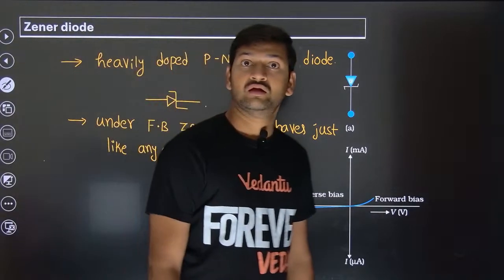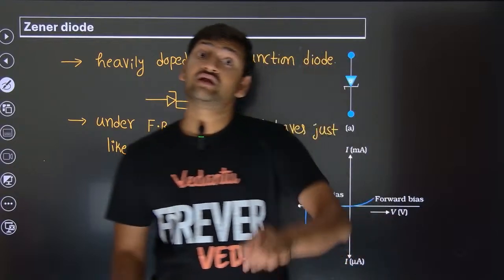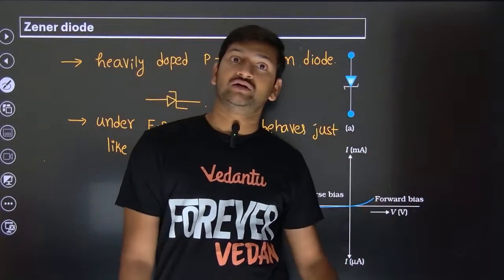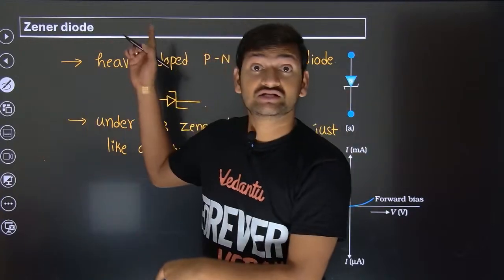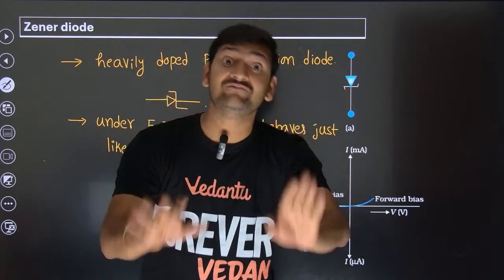So under the forward bias situation, just as a normal PN junction diode behaves, the heavily doped PN junction diode, which is called a Zener diode, also behaves in the same way.